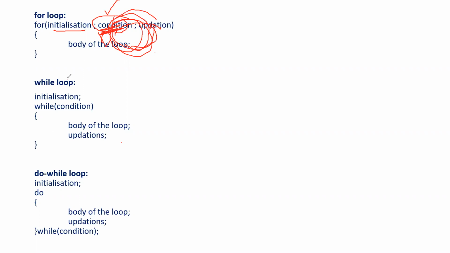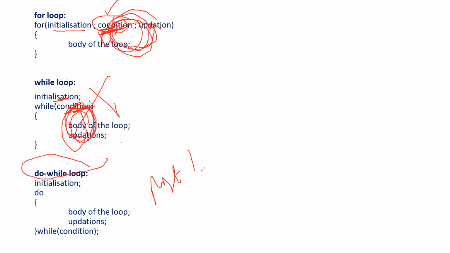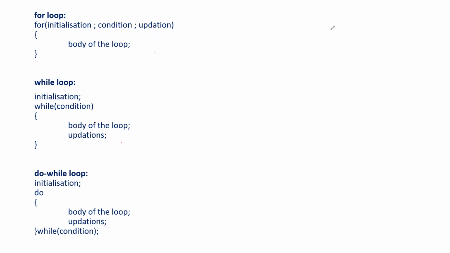Similarly, the while loop also has an initialization part, then check the condition. If the condition is true, execute the body of the loop, update the loop variable, and do this process repeatedly until the condition fails. Similarly here, you can observe the do while loop. This is a post-test loop, right? Before checking the condition, you directly execute the body of the loop at least once, and then you check the condition. Now let's see each of them with examples, okay?